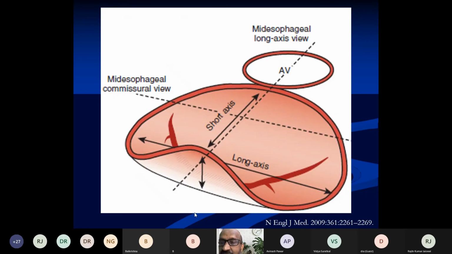As you are aware, the mitral valve is not circular. It is an ellipsoid saddle-shaped fibrous ring. It has high points and low points. High points are seen in the mid-esophageal long axis view, whereas the low points are more towards the apex, and this is best seen in the mid-esophageal commissural view at 60 degrees.